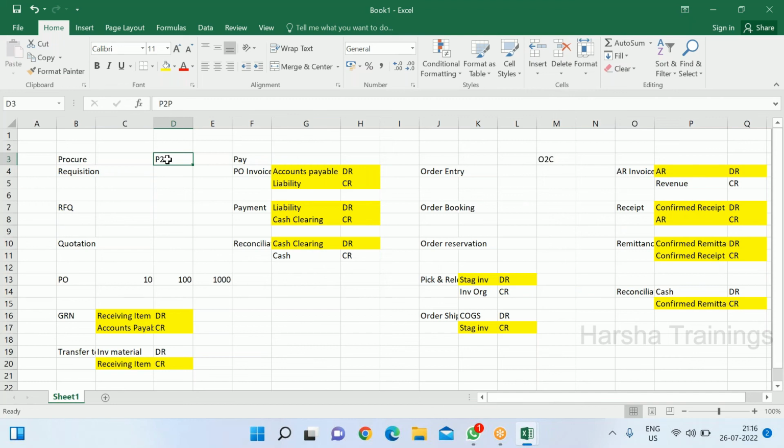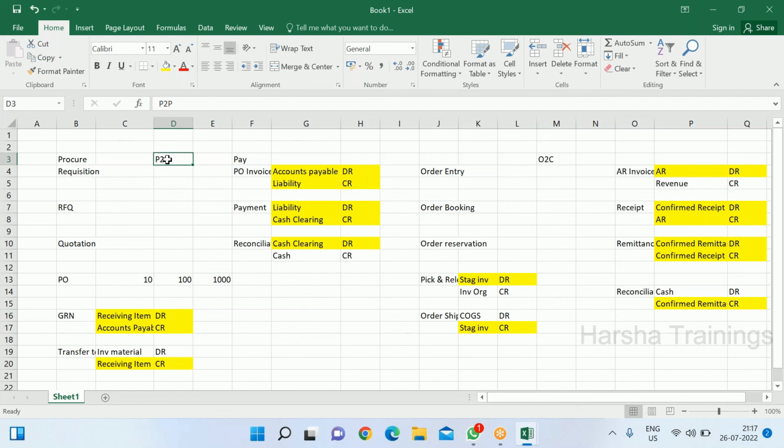Okay, AP module. The AR module is to show whatever is sold. Whatever item is sold, the company receives money for that, the customer pays for that. To show or process that information we use the AR module. AR module we use to process customer transactions. What kind of transactions? Customer payment transactions, when the customer pays, right?